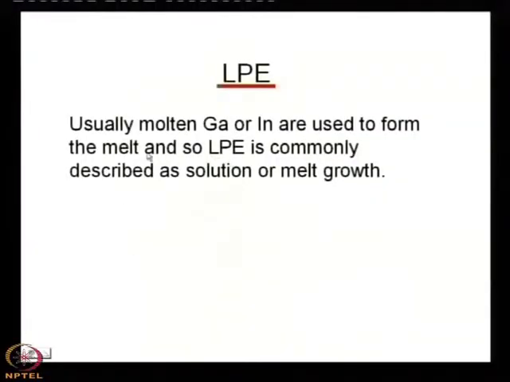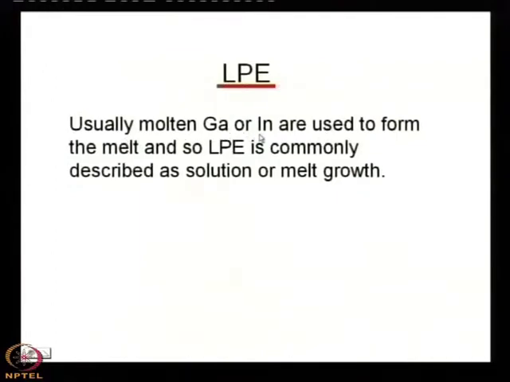So, usually molten gallium or indium, you can use indium as well. We have given you the example of gallium plus gallium arsenide, but you can use indium plus gallium arsenide as well. Then also the temperature will be low, but not as low as what we find for gallium plus gallium arsenide, because the melting point of gallium is too low, because it is almost liquid at room temperature.